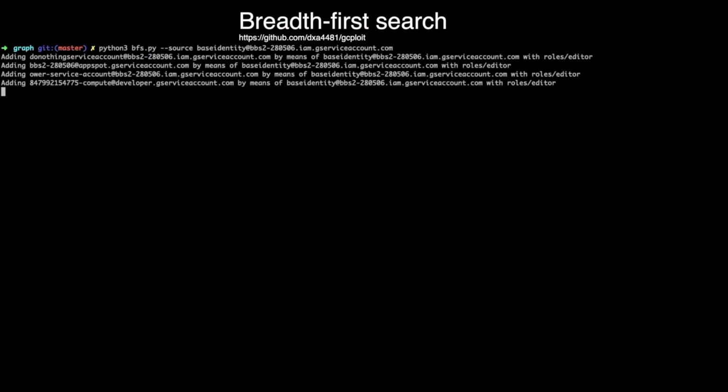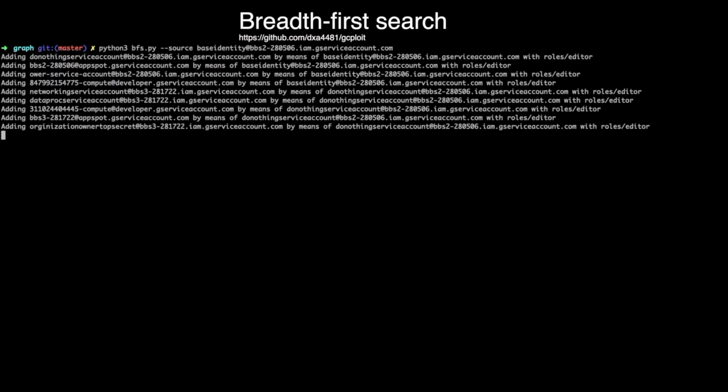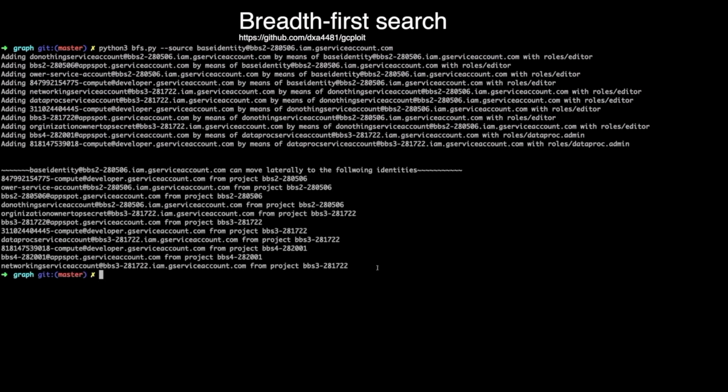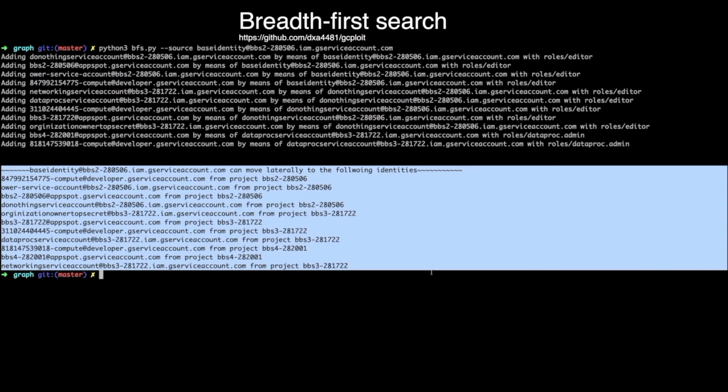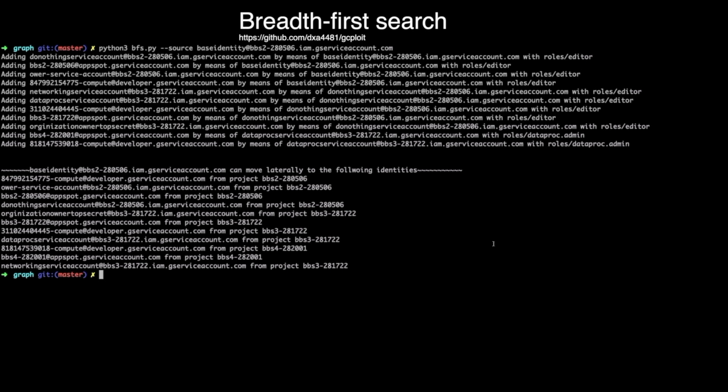Using the IAM Analyzer and the dangerous permissions that we were able to find, we're able to run a BFS search on a base identity without the need to spin up expensive resources exploiting services. As you can see from the output here, we get the same list of service accounts from the same base identity as we did exploiting things, except this was much faster. We didn't have to spin anything up. You need an org binding to use this, so this is a tool for defenders to be able to get quick answers to how an attacker might be able to move laterally through the organization.